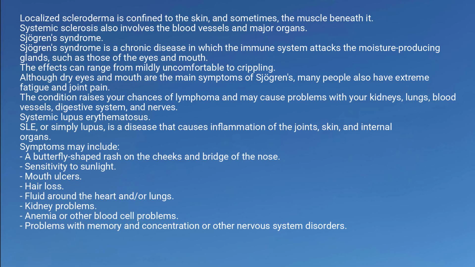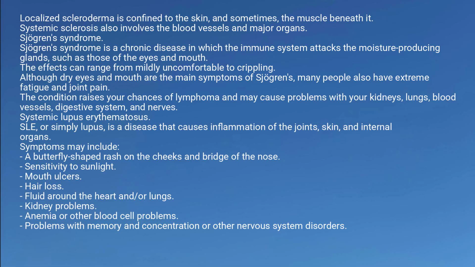Sjogren's syndrome. Sjogren's syndrome is a chronic disease in which the immune system attacks the moisture-producing glands, such as those of the eyes and mouth. The effects can range from mildly uncomfortable to crippling. Although dry eyes and mouth are the main symptoms of Sjogren's, many people also have extreme fatigue and joint pain. The condition raises your chances of lymphoma and may cause problems with your kidneys, lungs, blood vessels, digestive system, and nerves.